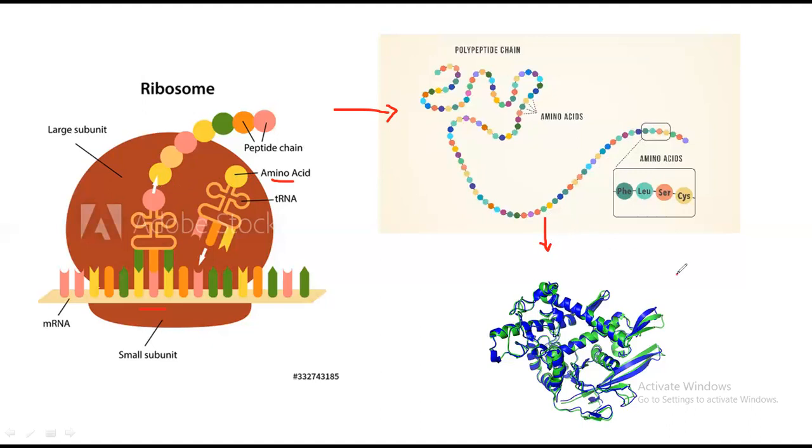So what are proteins? The basic building blocks of proteins are amino acids. If there are amino acids, there will be protein. And if there are no amino acids, we cannot synthesize protein. And we all know how essential proteins are for our body.